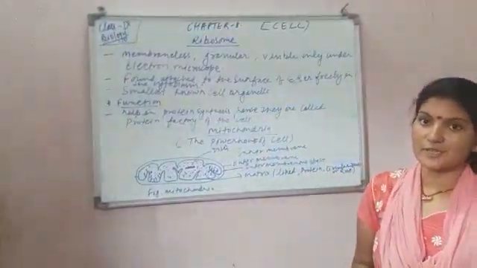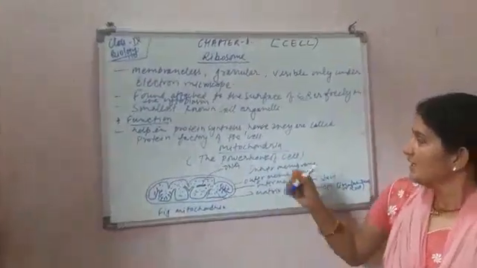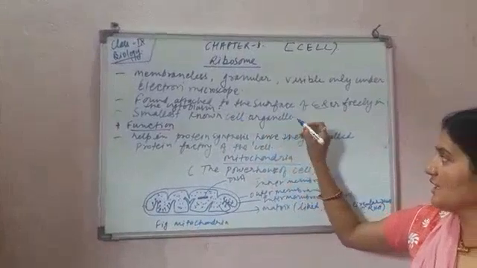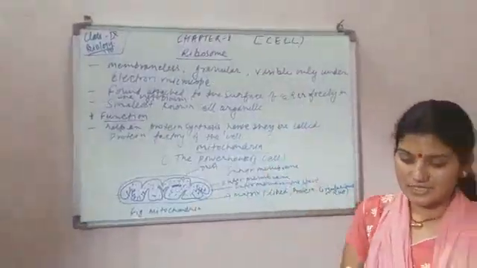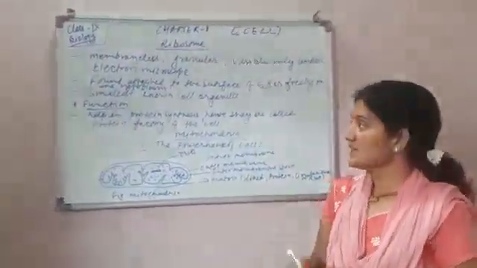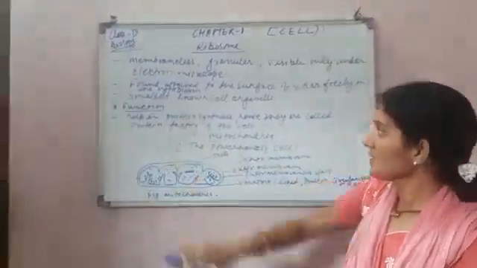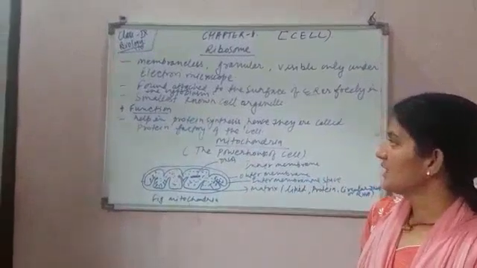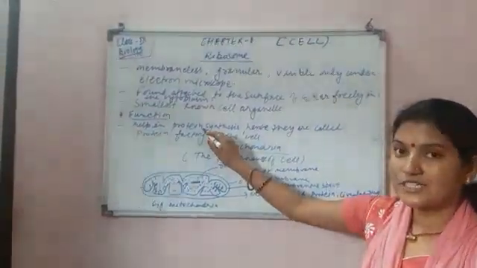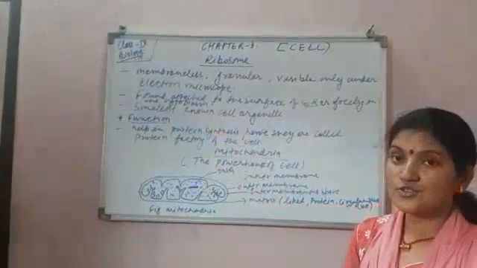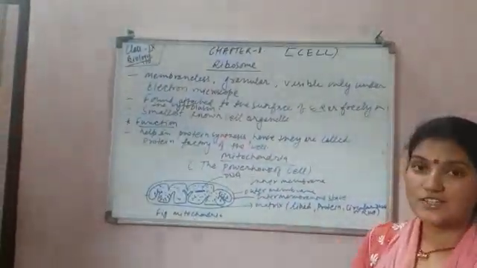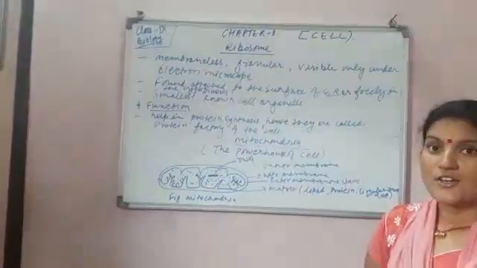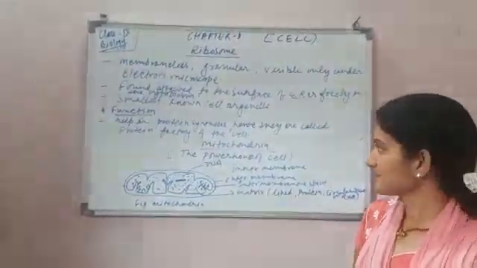It can be free in the cytoplasm. Here, this is also known as the smallest known cell organelle. Among all the cell organelles we know so far, this is the smallest. Now, we study the function of ribosome. Yes, ribosome helps in protein synthesis. Hence, it is also known as the protein factory of the cell, because within the cell, this is the only structure which forms the protein.